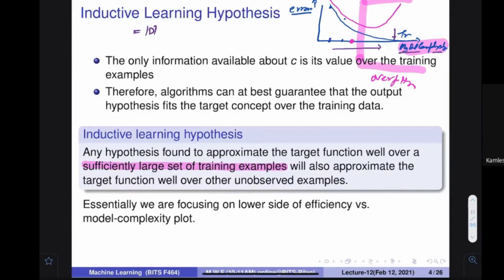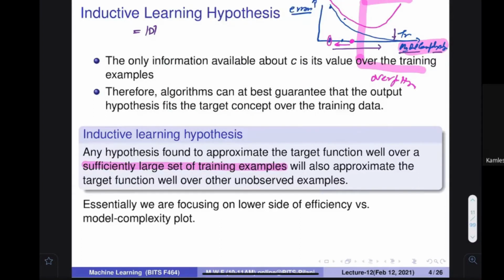So generally, we don't want to increase our model complexity beyond this particular point. These things are very important to you. Please ask the question if you have any doubt. Okay, so we don't want the model complexity beyond a particular point. Therefore, ultimately we want very simplified models, so that we are in this particular region.